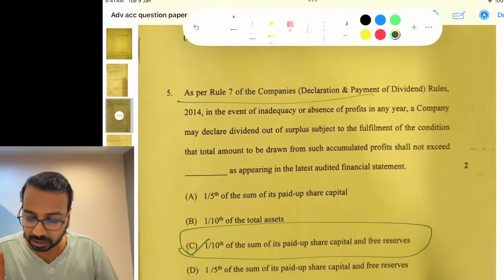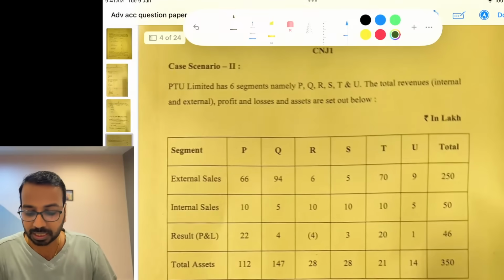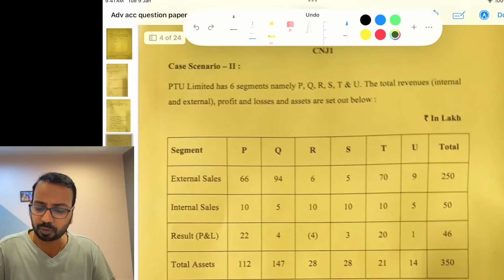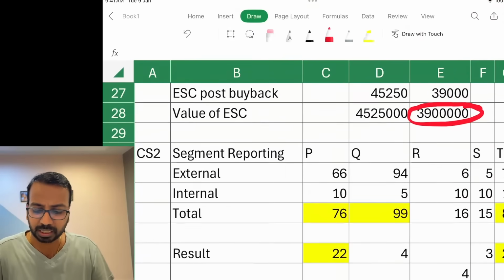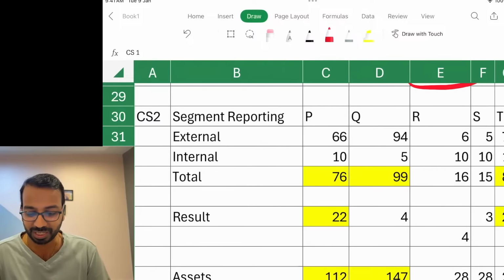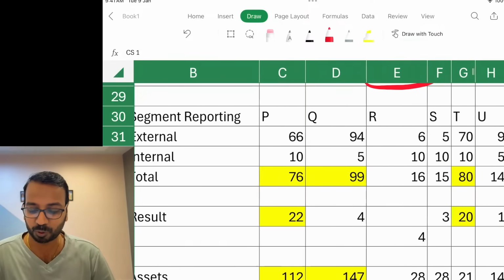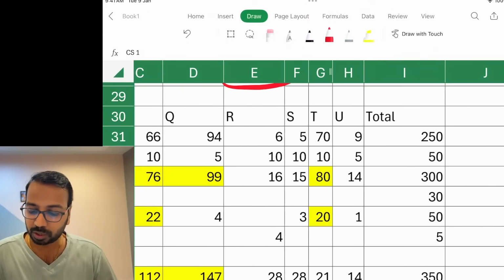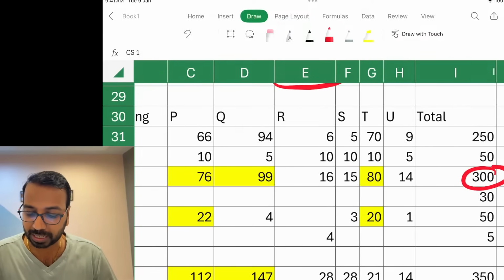All right, then this is a theory question. Directly you can do it, 1/10 of the paid up capital and free reserves. Then the second one is the segment test. Again a straightforward question. If you had the conceptual understanding, it was easy, but yes, calculation would have taken a lot of time. Me using Excel also took a lot of time, so with manual calculation, definitely yes. So you have revenue given, so you total up the revenue and calculate 10%.